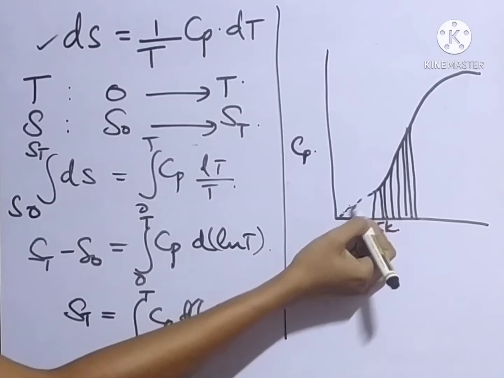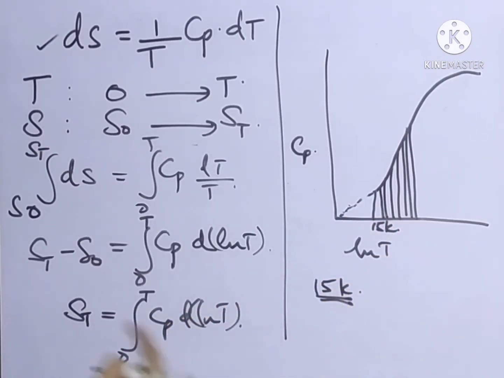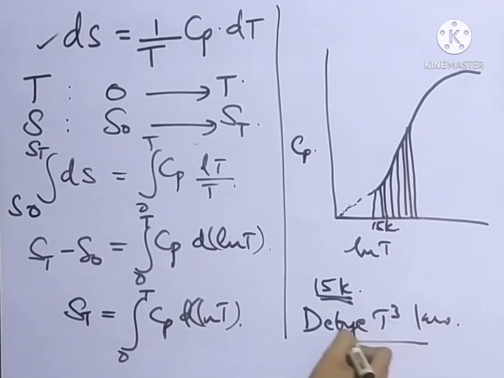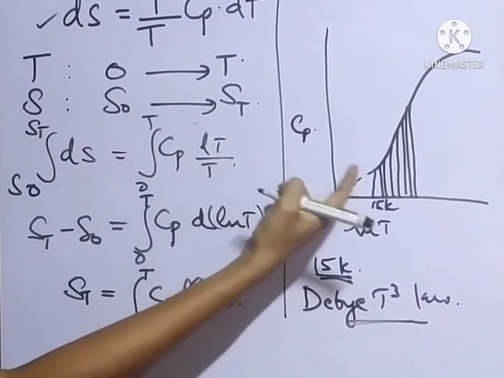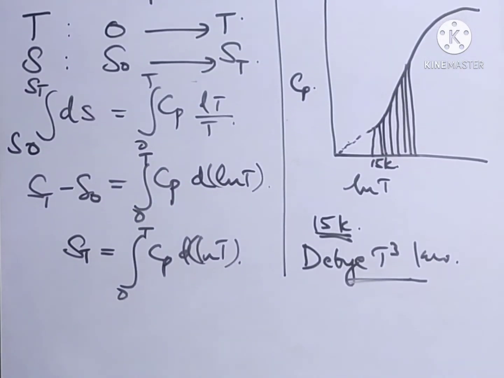The entropy change below 15 Kelvin can be calculated with the help of the Debye T cube law. So this law helps to calculate the entropy change below 15 Kelvin.